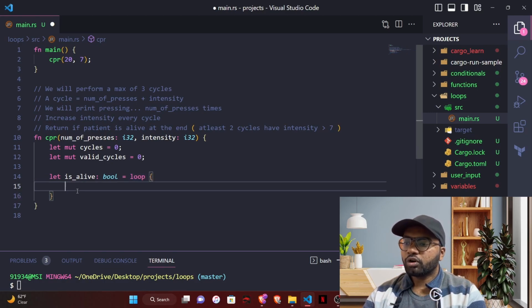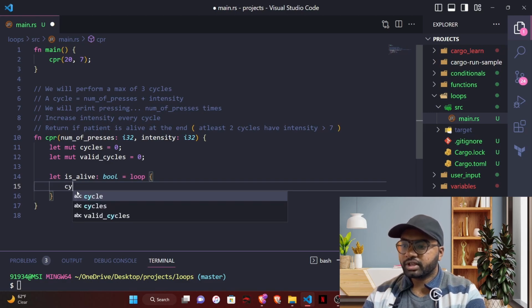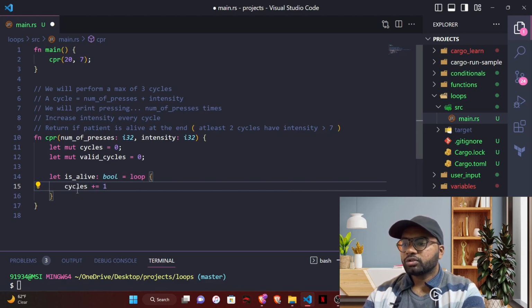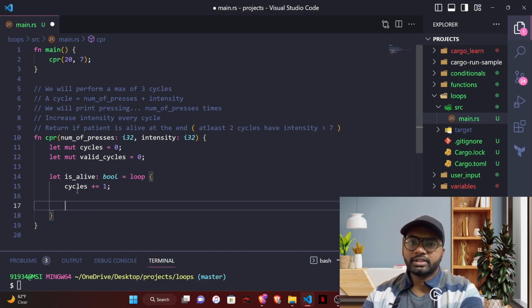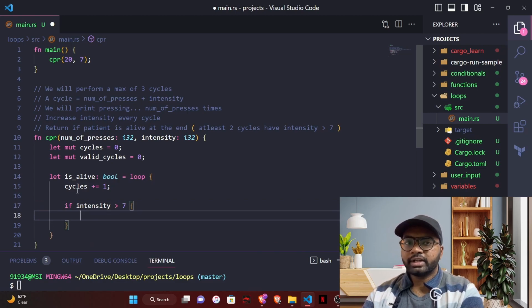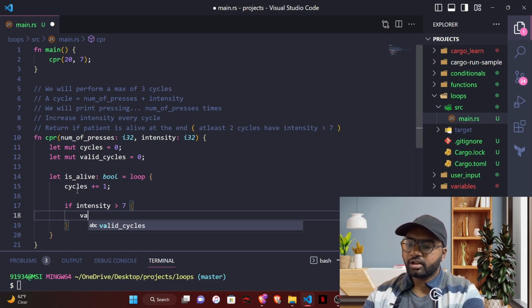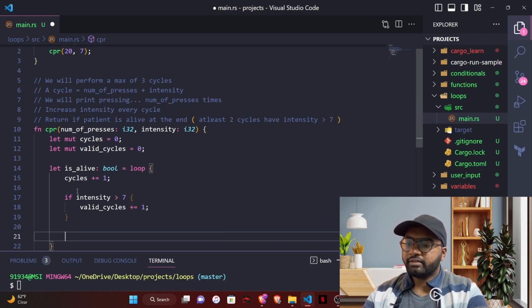So what do we want to do in each cycle? We have started a cycle, so let's increment the value cycles by 1. So now the cycles value will become 1. And now we are inside a cycle. Let's check if the intensity is greater than 7 or not. If the intensity is greater than 7, then only we consider it as a valid cycle, otherwise it's not a valid cycle. So if it is greater than 7, we will increment the valid cycles by 1 as well. So now we have cycles and valid cycles.